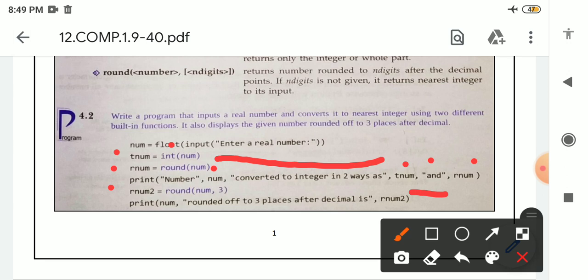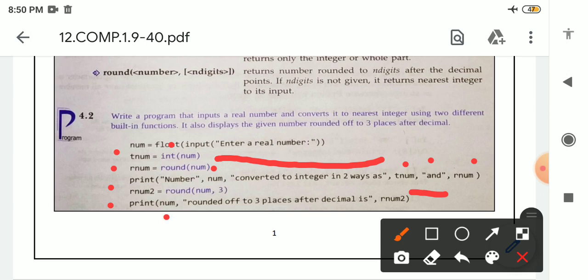In the next line we have written rnum2, means we are using the round function once more, but here we are providing two arguments. First is what? Number, and after that comma we are providing the n digit, means how many digits will print on the output screen after the decimal point. So we are providing n digit as 3, and at last we are writing the print function.